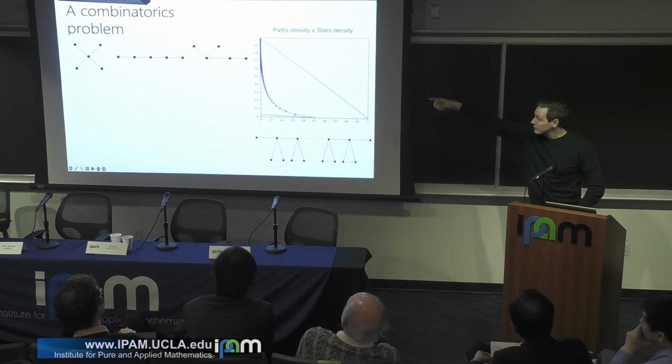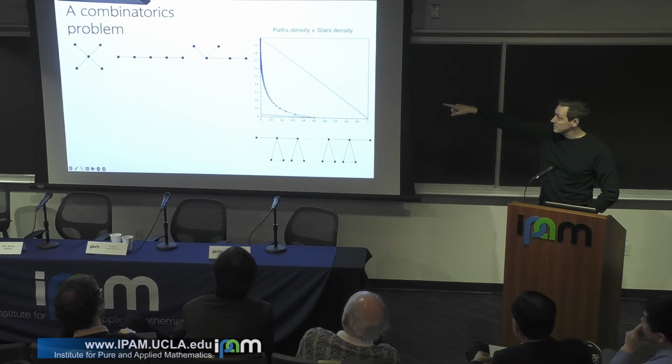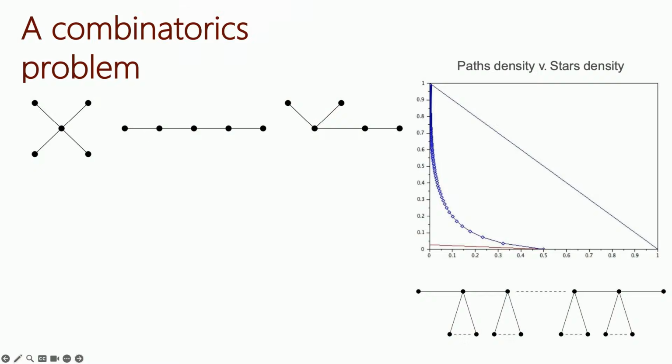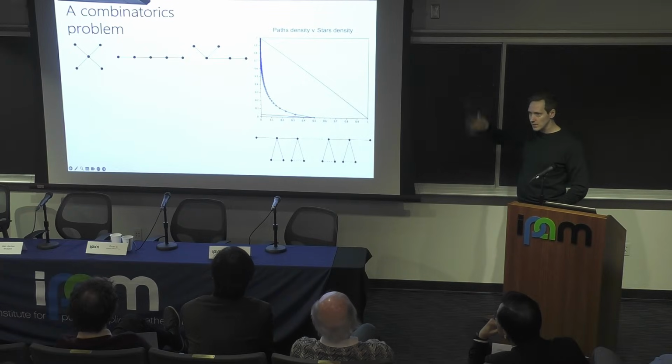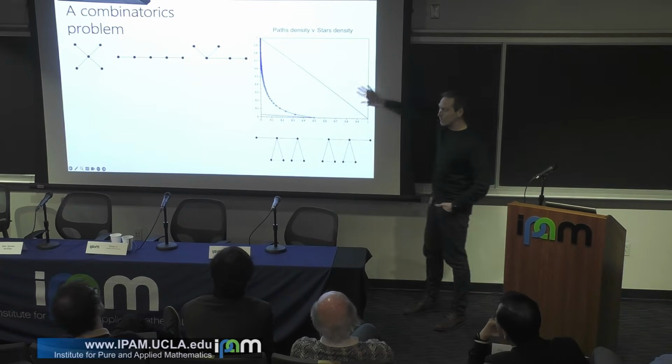So the first interesting case is this one on the left, which is 5 vertices. On 5 vertices, there are 3 isomorphism types of trees, which are either a star, a path, or the thing that looks like a Y. And now I can start to do something interesting: if I tell you that I have a certain proportion of stars, what are the possibilities for the proportion of paths and the proportion of Ys? It's really a two-dimensional picture, because since I have 3 things, the sum of them is always 1 for the total proportion. So I can start to draw pictures again.